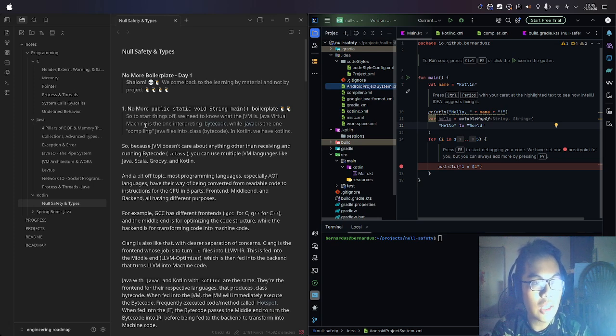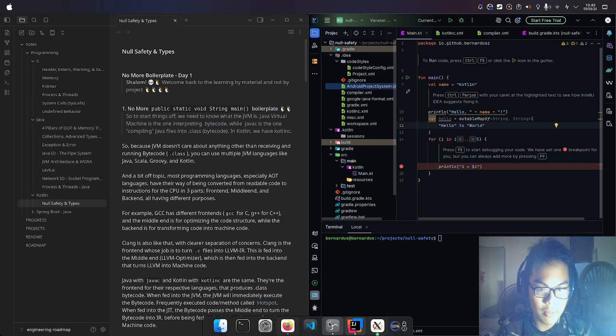In Kotlin, we have kotlinc. Because the JVM doesn't care about anything other than receiving and running bytecode, .class files, you can use multiple JVM languages like Java, Scala, Groovy, and Kotlin. This is a bit off topic, but I think it'll be a nice fun fact.